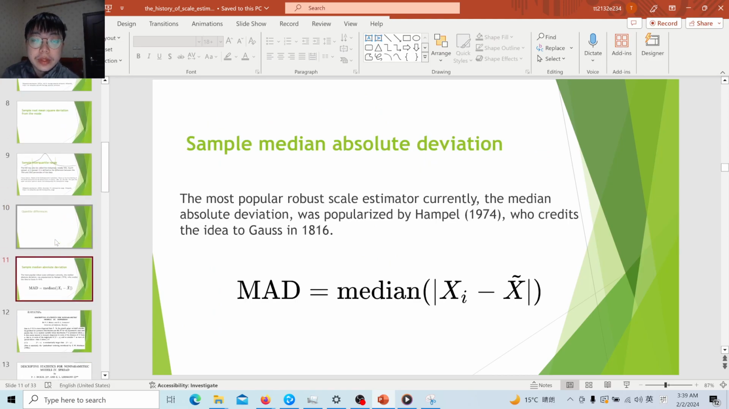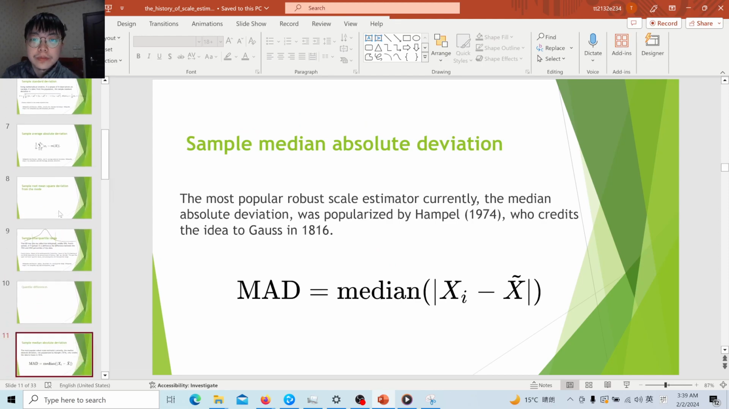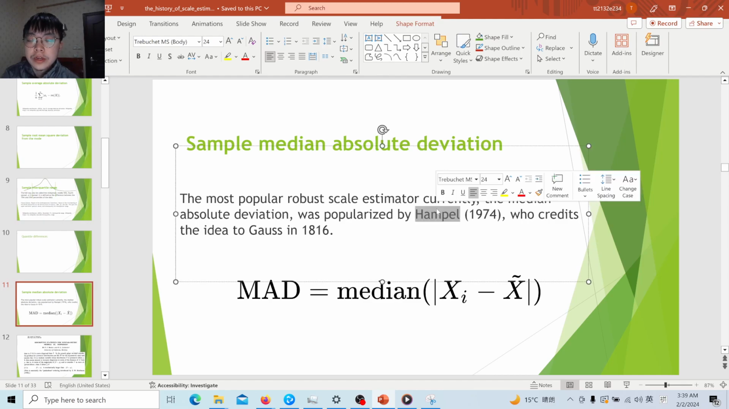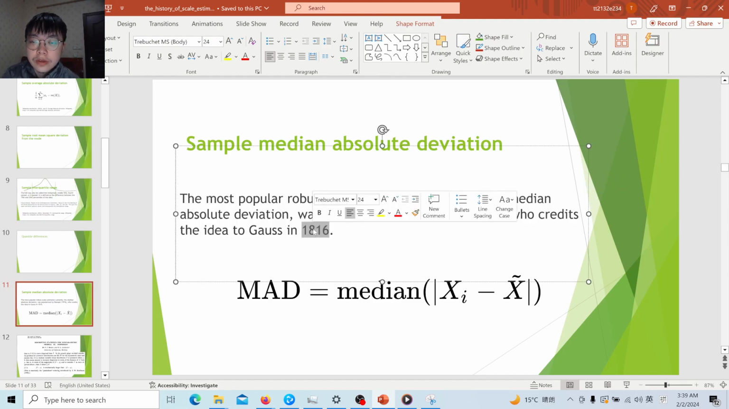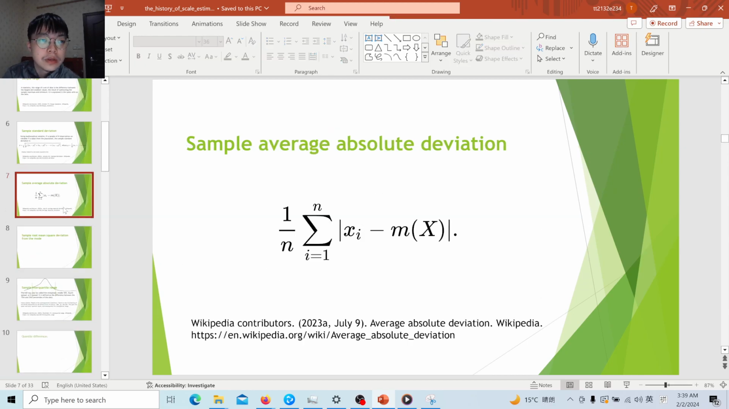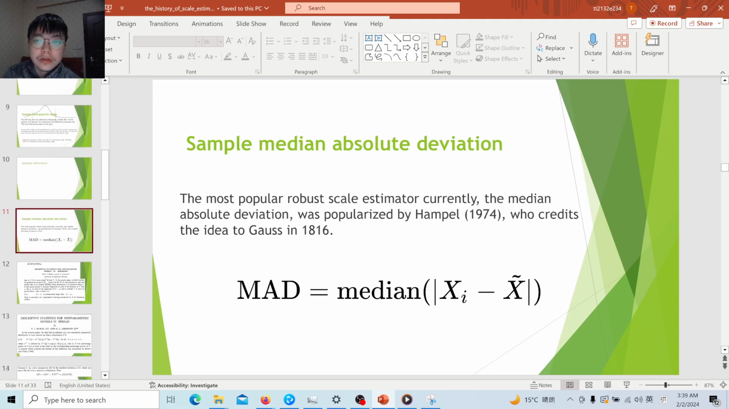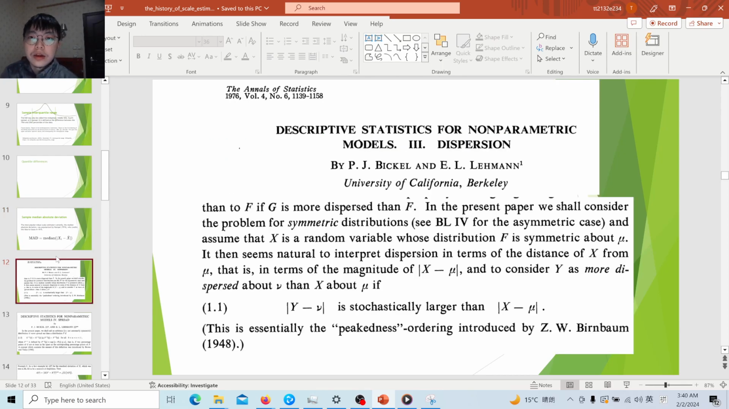Another robust scale estimator was first popularized by Hampel, but he credited the ideas to Gauss in 1816. This method replaces the mean in the average absolute deviation with the median. Instead of taking the mean of all these absolute deviations, we consider the median of all these absolute deviations. So it is called the sample median absolute deviation.